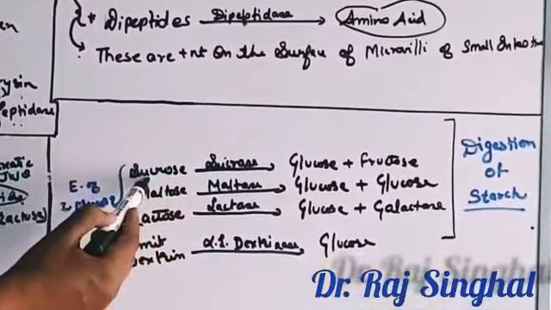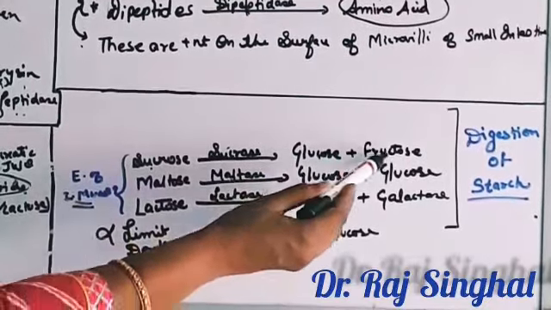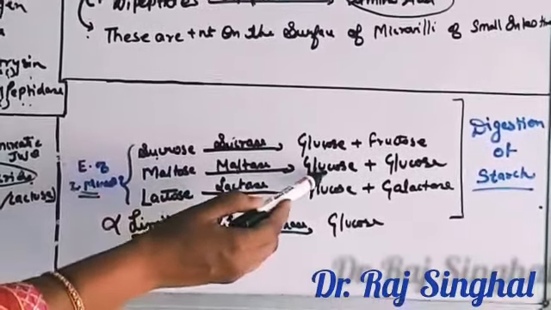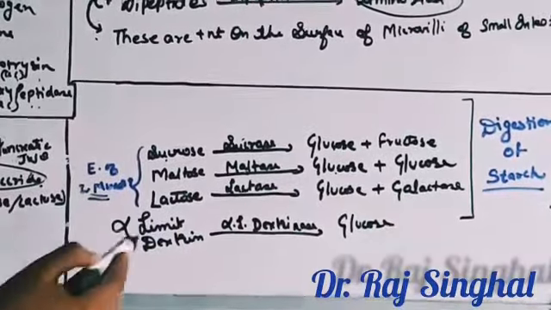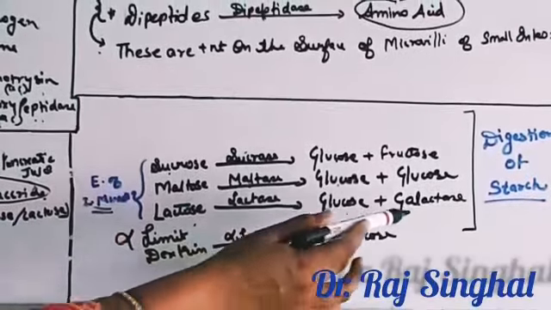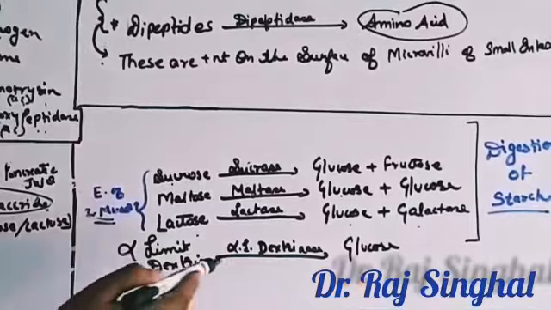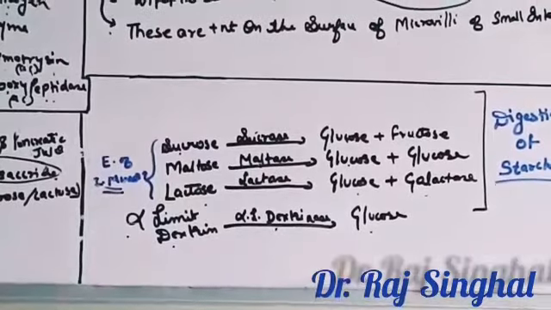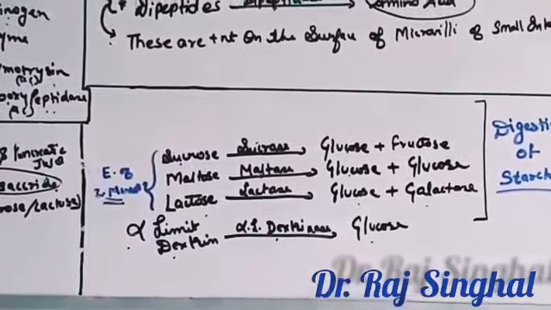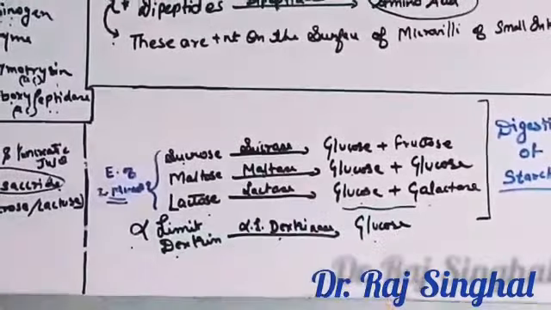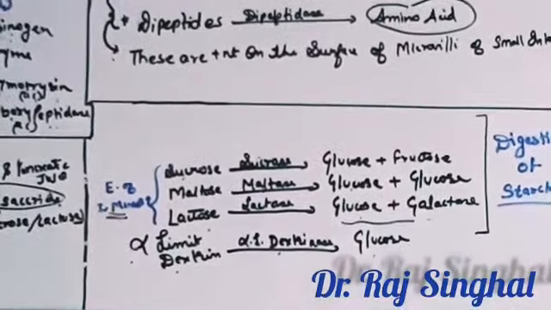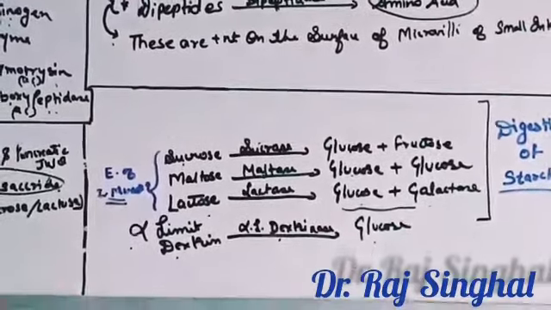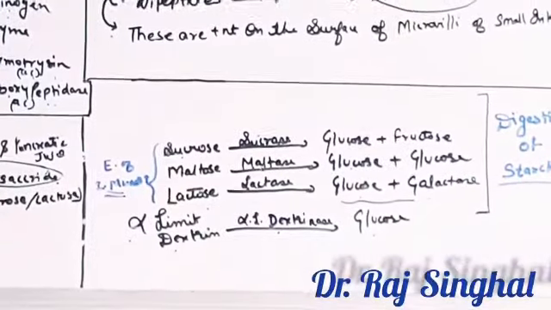Sucrase acts on sucrose and converts it to monosaccharides like glucose and fructose. Maltase acts on maltose and converts it to glucose and glucose. Lactase acts on lactose and converts it to glucose and galactose. Alpha limit dextrinase acts on alpha limit dextrin and further converts it to glucose. In this way, starch is converted to its initial, simplest and smallest monosaccharide which can be absorbed by the intestine. In this way, protein and starch are completely digested in the duodenum.